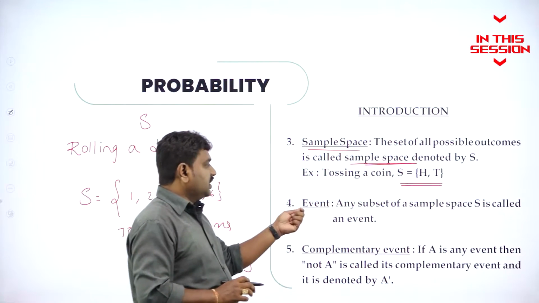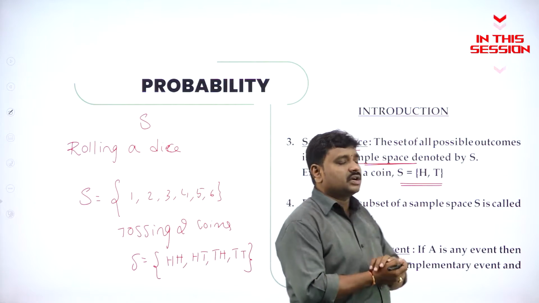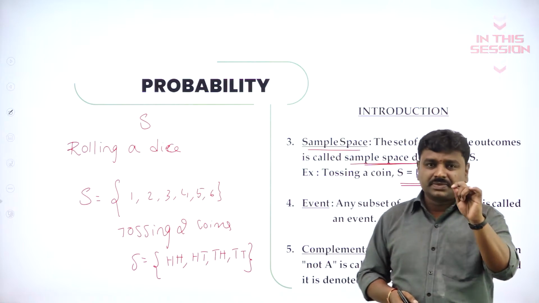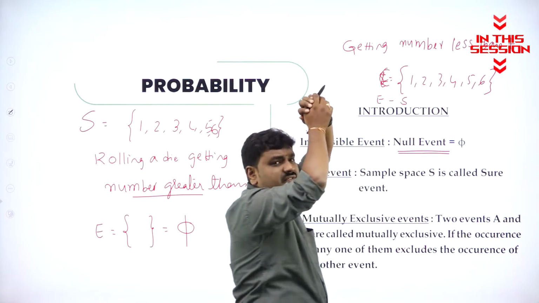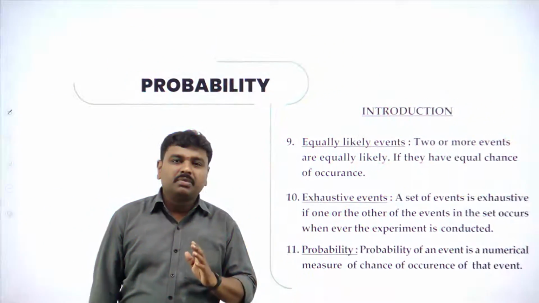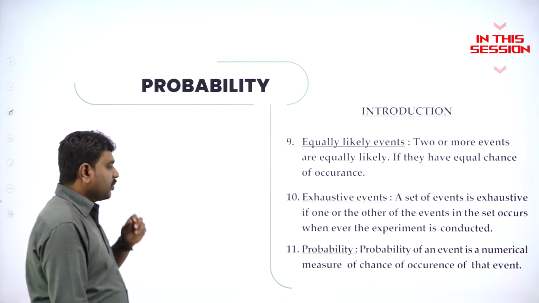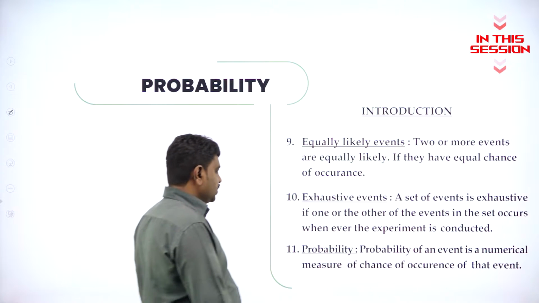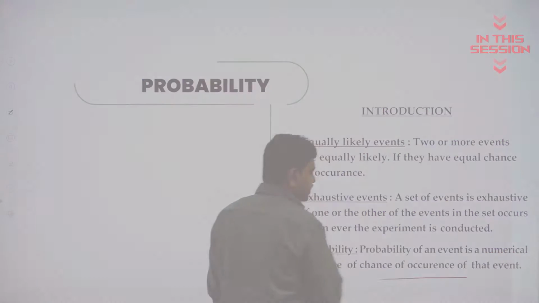Then event. Any subset of sample space is called an event. Event E, getting a number less than 7. A number less than 7 means 1 to 6. That itself is the sample space. Probability means favorable by total. The probability of an event is the numerical measurement of the chance of occurrence.